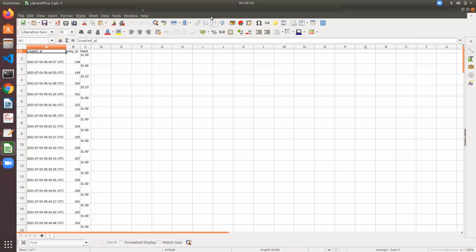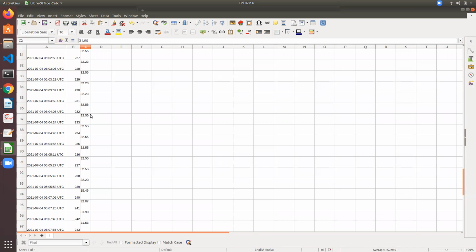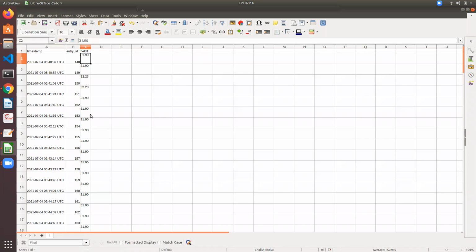Okay, only one. We have a time. Let's call it timestamp. Edit this document, and entry IDs, of course, and some field numbers. All field numbers are the same, 30, 31, 32. Let us add one more field here.